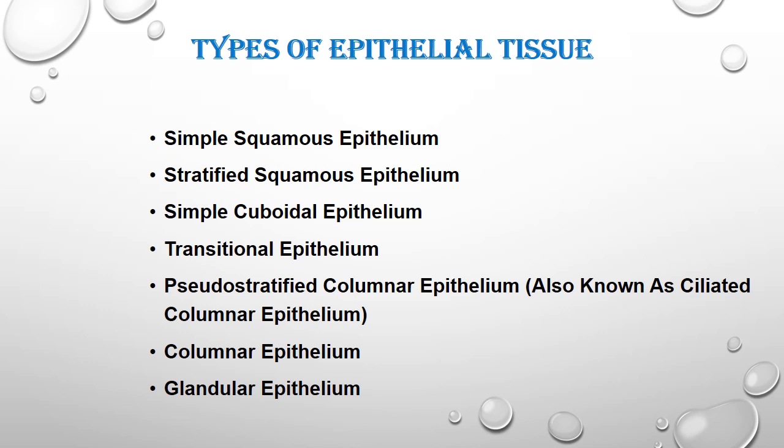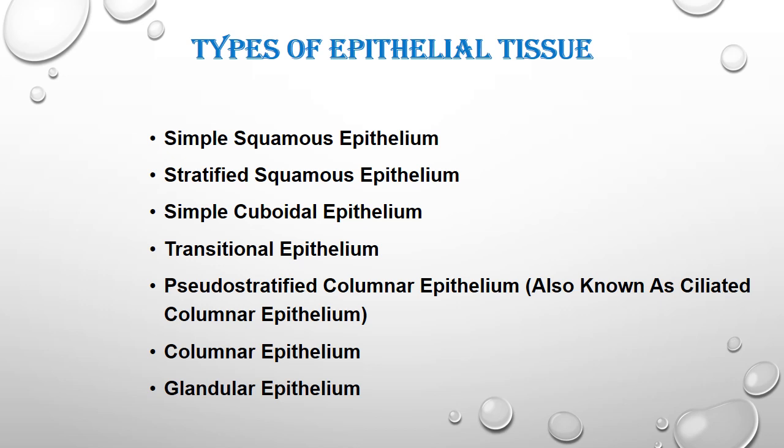So due to stretching, the shape of the cell changes. That is the transition from hexagonal shape to cuboidal or columnar cells. So this is called transitional epithelial cells. Pseudostratified columnar epithelium means these columnar epithelial cells are single layered, but their nuclei are placed at various positions.